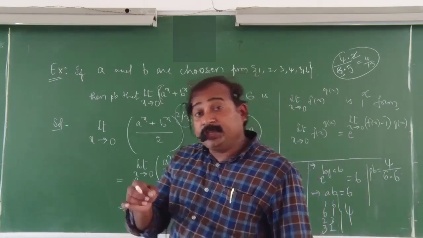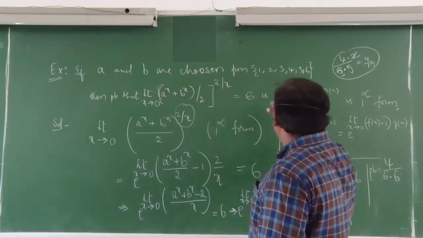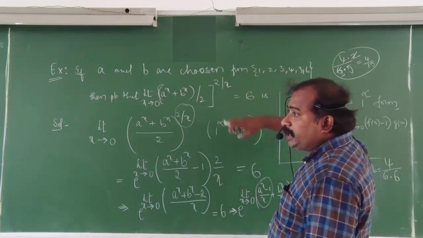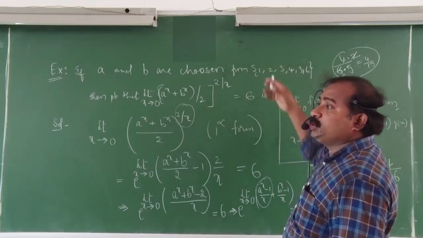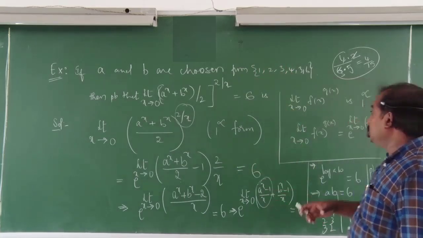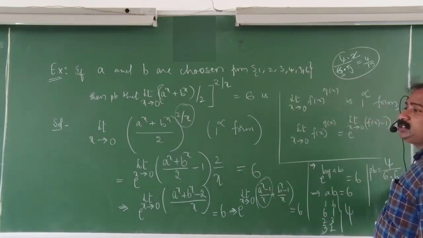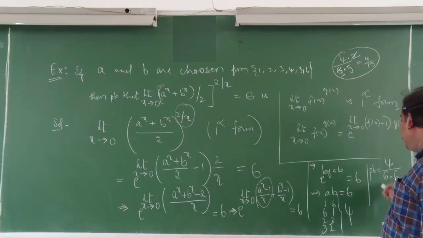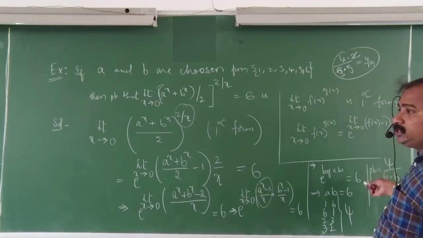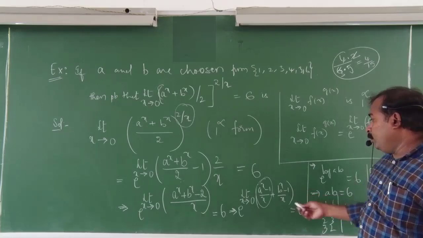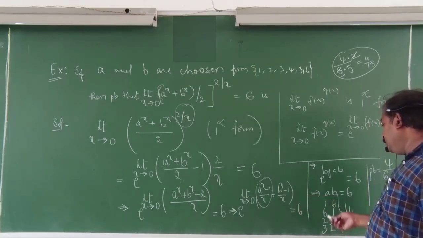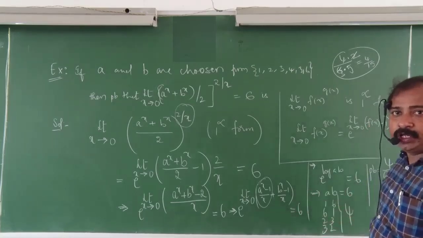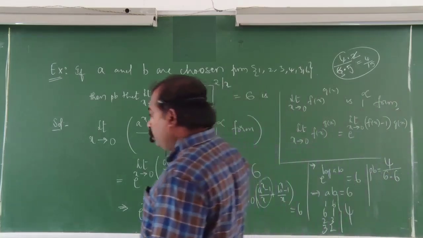With replacement means first one number is chosen, then it is replaced, then again a number is chosen. So there are a total of 6 into 6 cases. Out of these total cases, how many favorable cases are there for us? Only 4 favorable cases. You can proceed. Next, one more example.